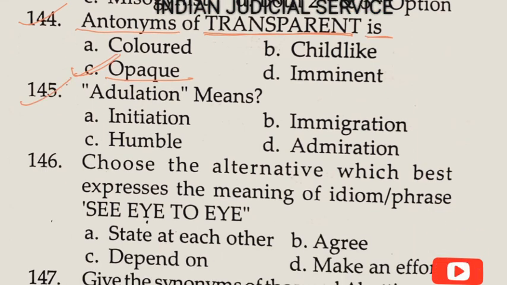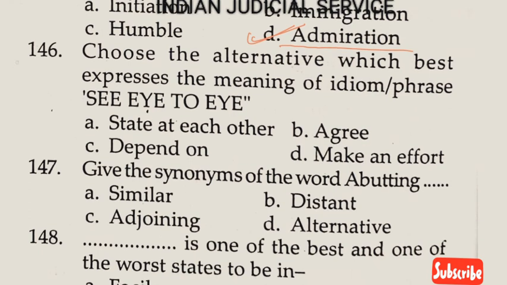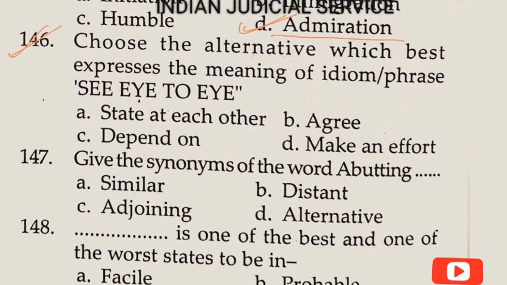Adulation means admiration. So answer here is option D. Now question number 146. Choose the alternative which best expresses the meaning of the idiom see eye to eye. See eye to eye means agree. So answer here is option B.